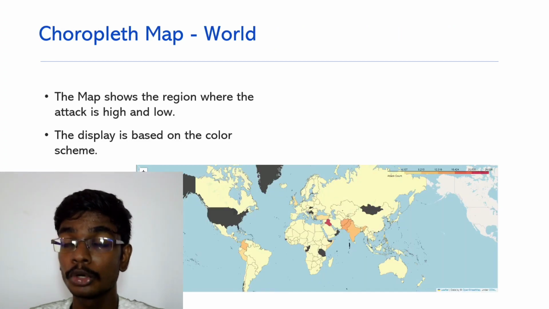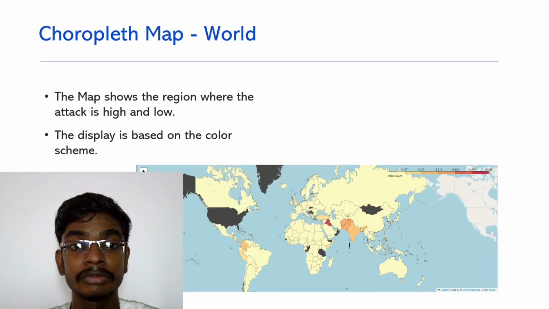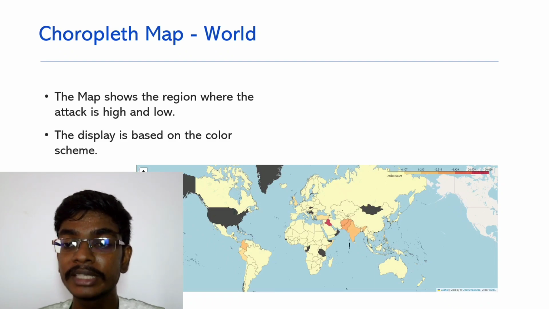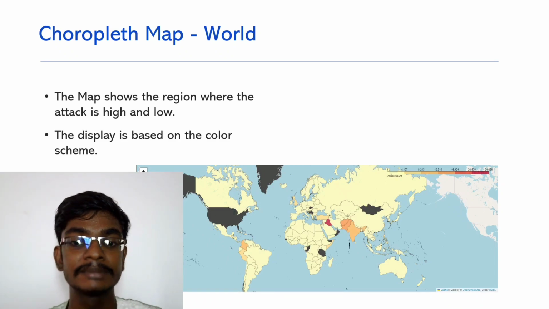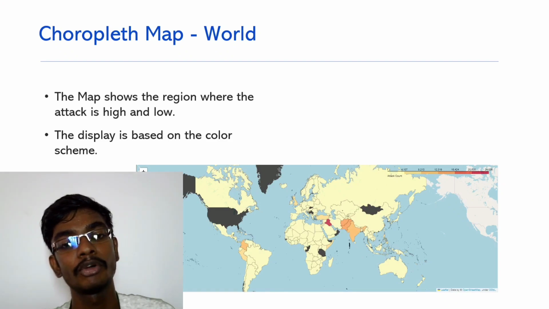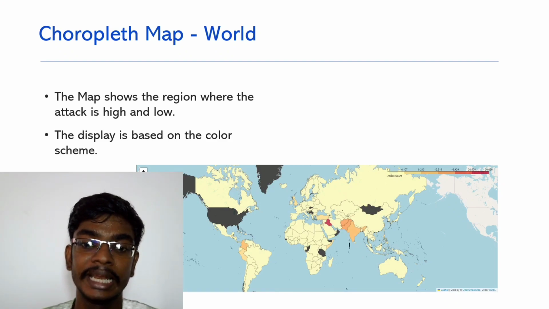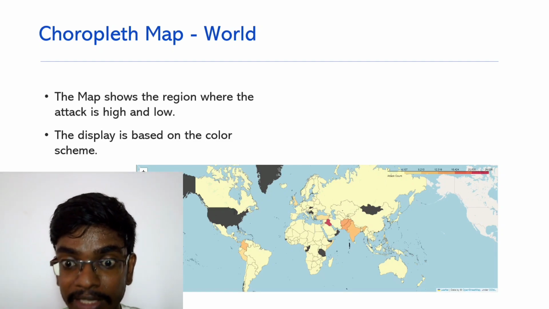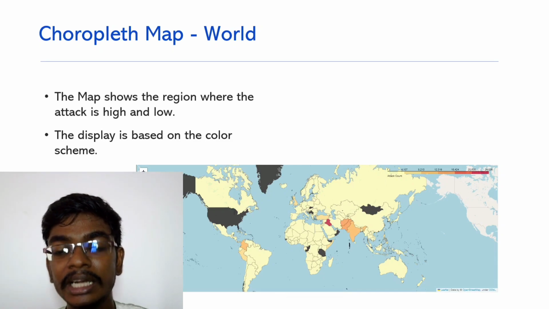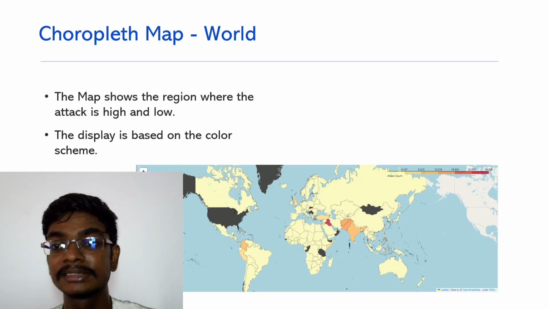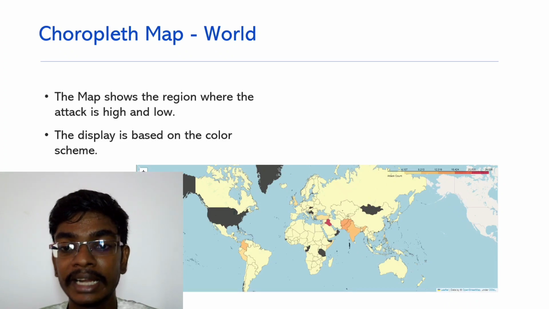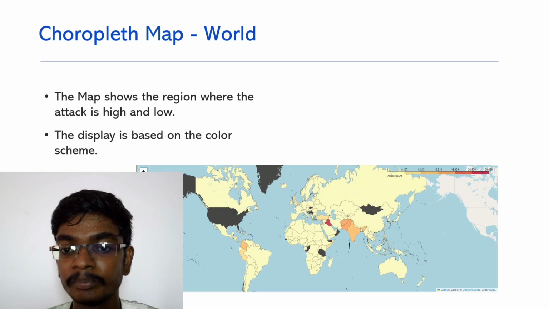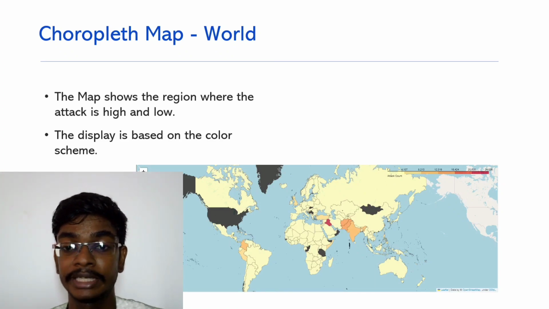Now let's see the choropleth map of the world. From this map, we can understand that the regions in red are attacked the most, followed by lighter colors down to yellow. So we can see Iraq is the most attacked area, Pakistan and Afghanistan are lesser than Iraq, then India, then the African part.